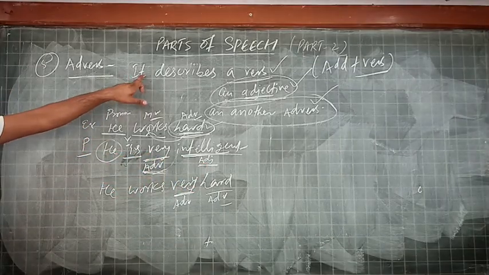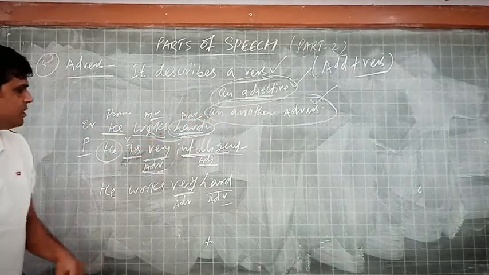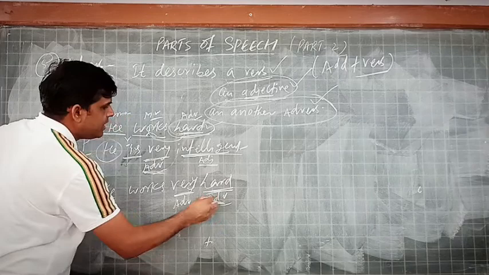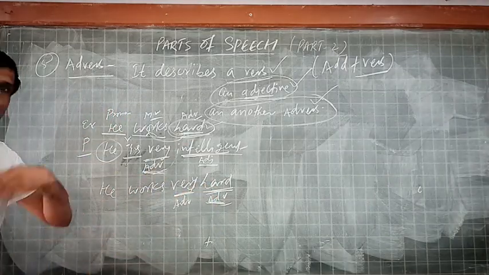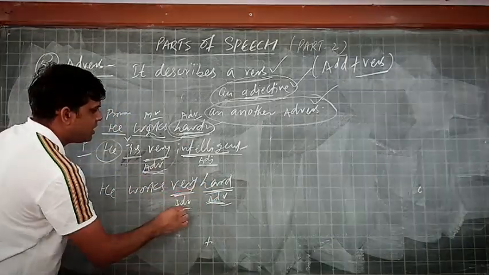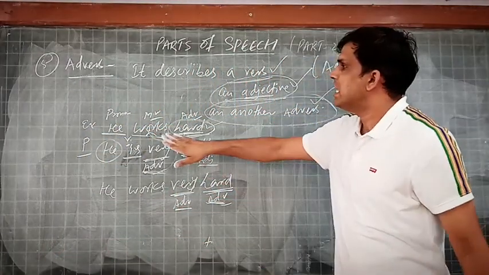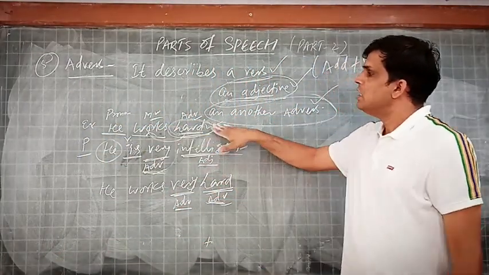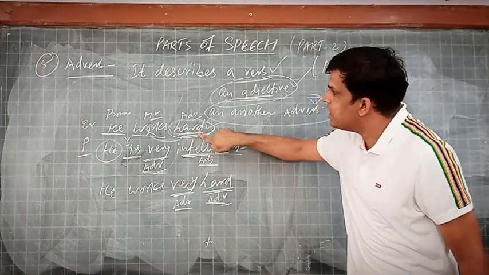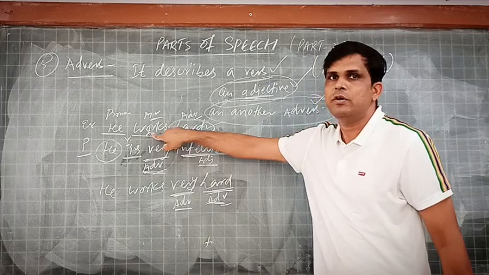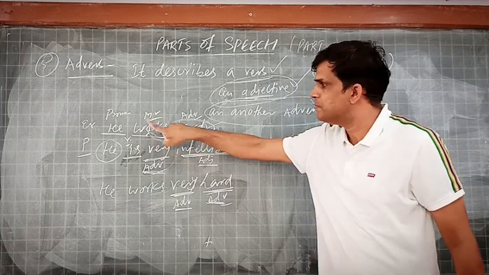Coming to the third part, it describes another adverb too. He works very hard. Hard already adverb है. Hard के बारे में बता रहा है कि बहुत ज्यादा. Here very is another adverb. So in a nutshell, we can discuss that in he works hard, the word hard is an adverb that tells something more about the verb work.